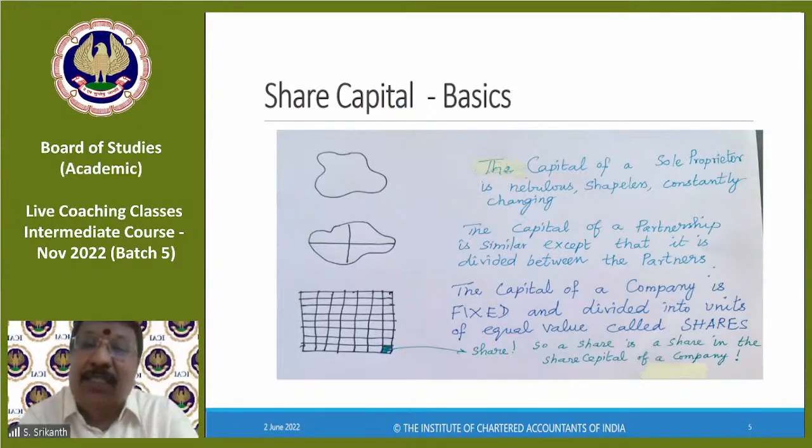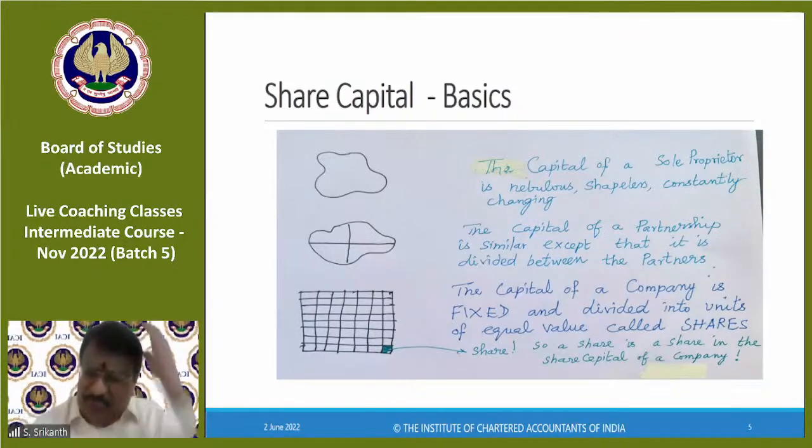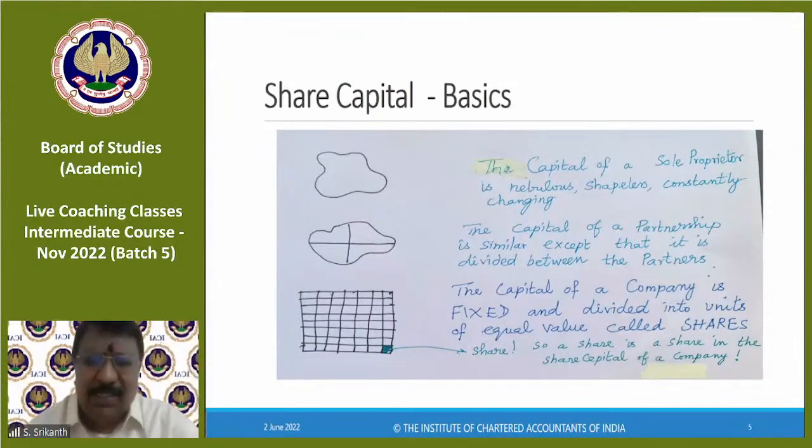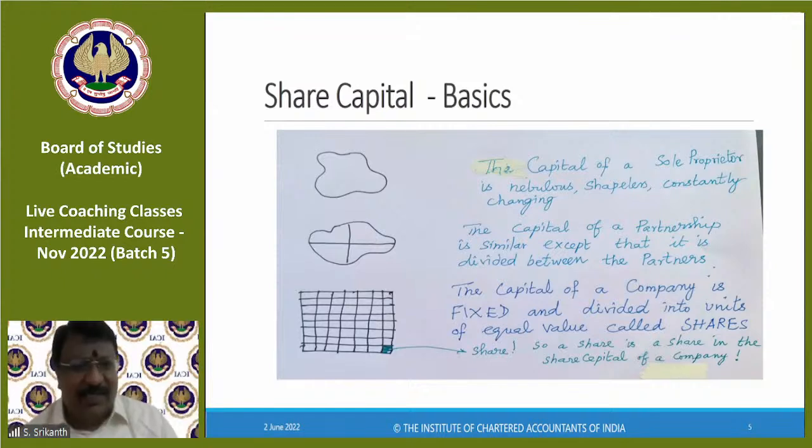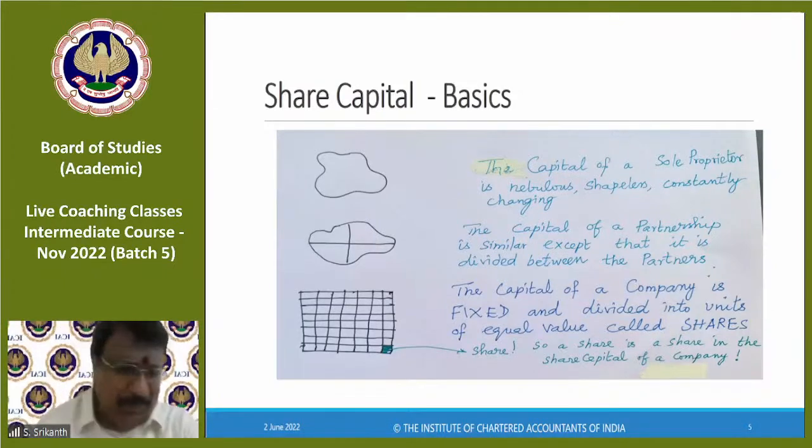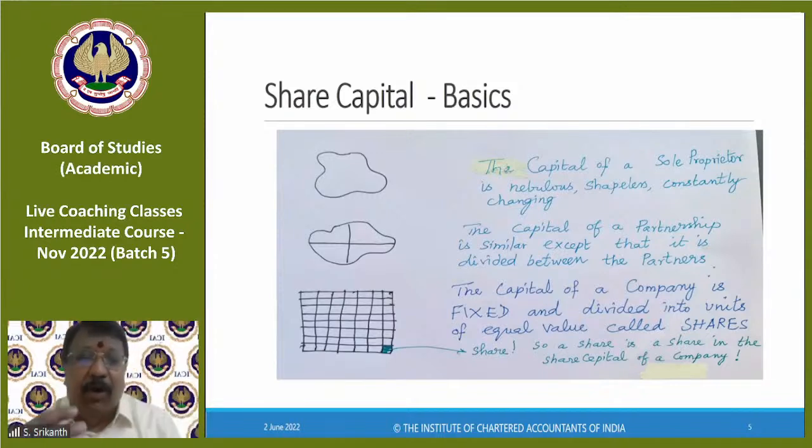Ideally, what I suggest is to have a current account for the running activities and a single fixed capital. But even though we may do this for accounting or for display, the fact is that it's all combined. The only difference here is that this nebulous, changing, shapeless mass is now divided between two or more people.